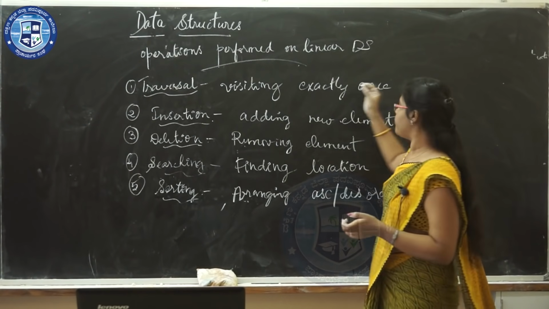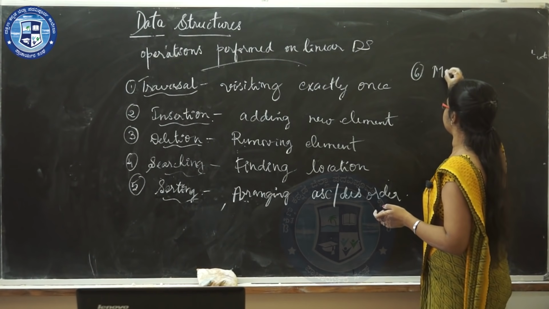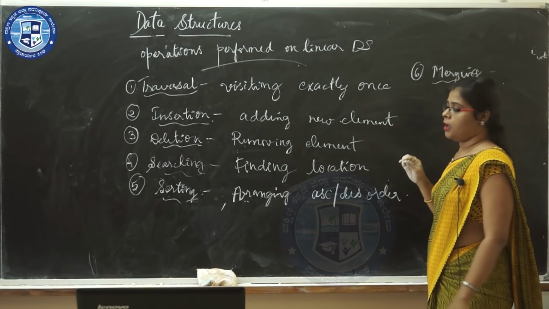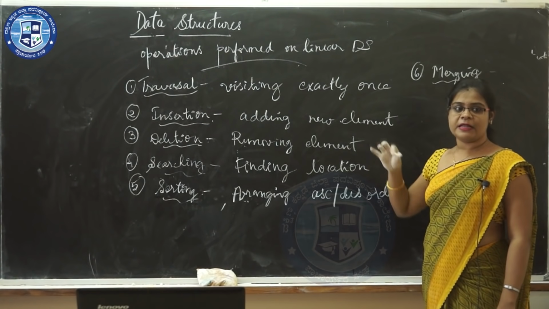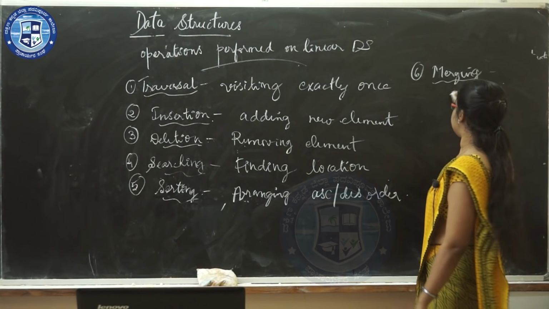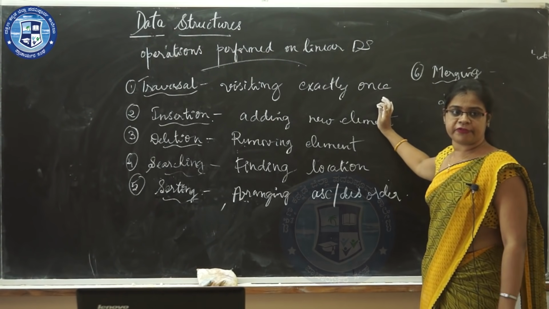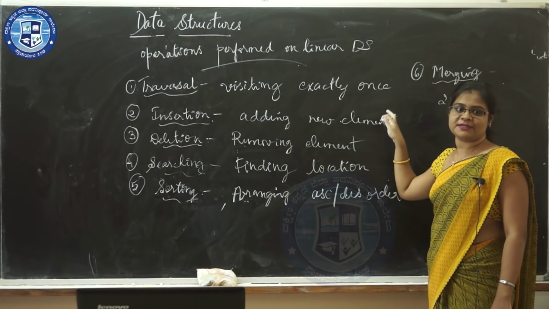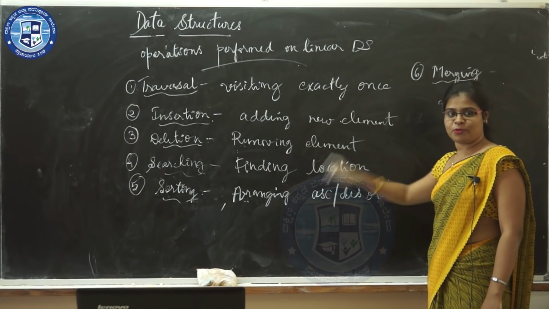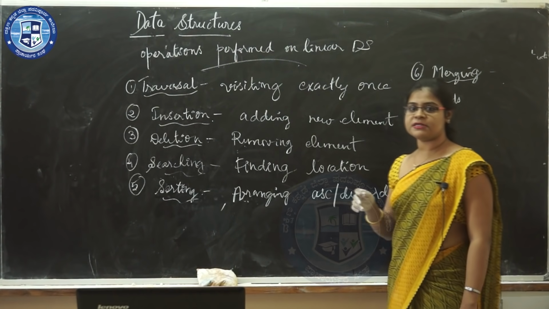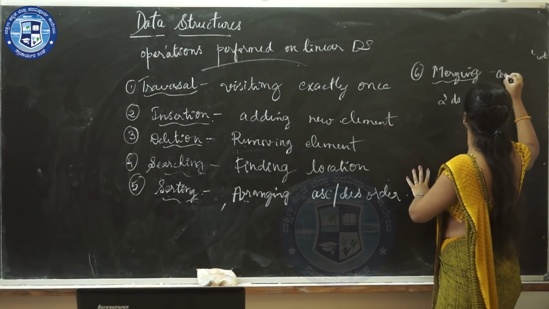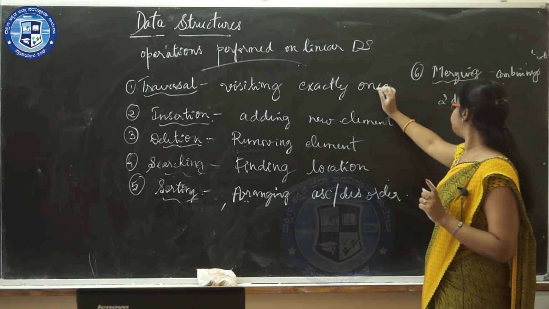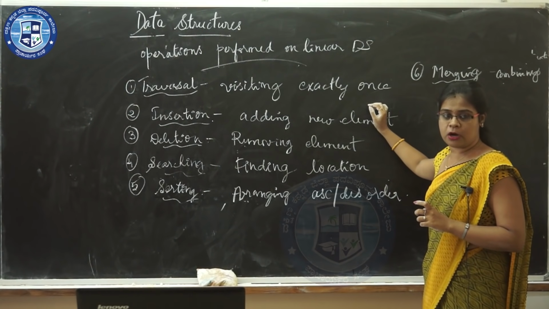The sixth type of operation is merging. The process of combining the elements of two data structures to form a single data structure is called merging.